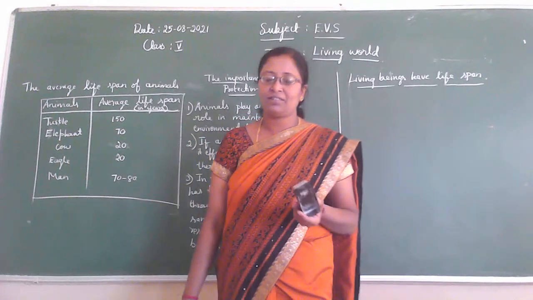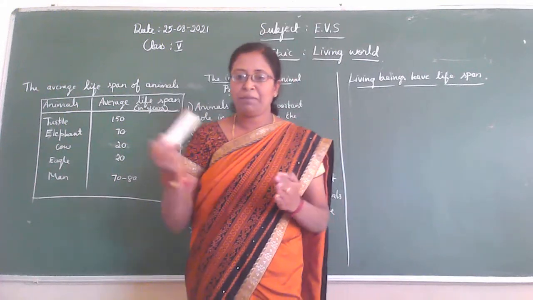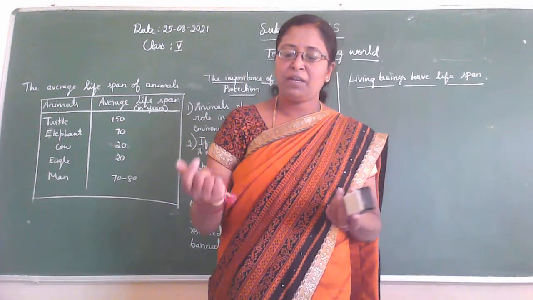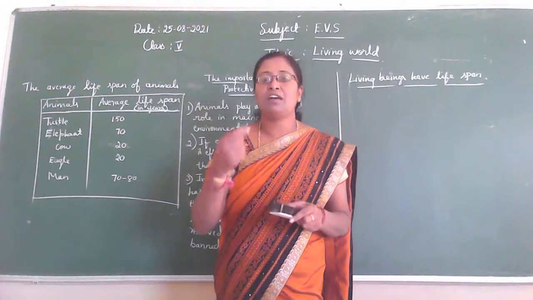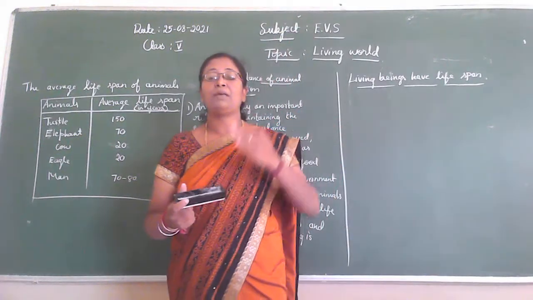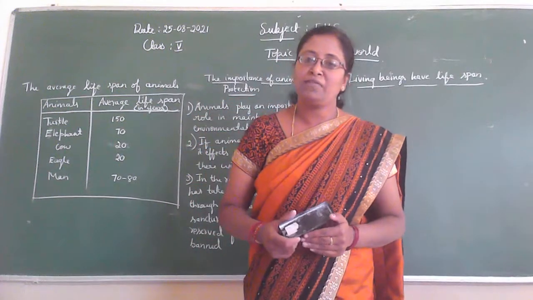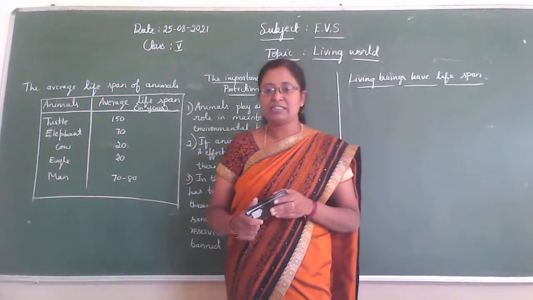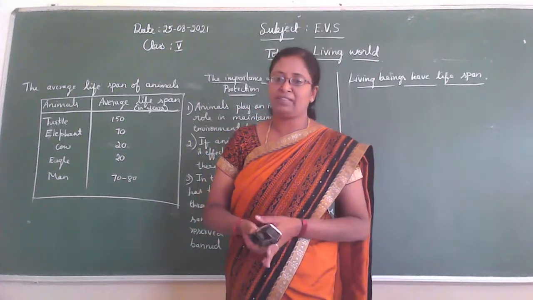So children, you know that organisms take birth, they become adult, and then they reproduce, and finally they become old and die at last. Is it, children? They take birth, they become adult, they reproduce, they become old, and finally they will die. So this process you can see in all the organisms.